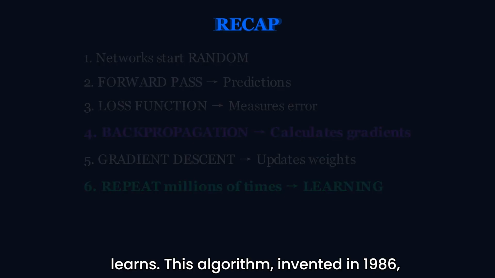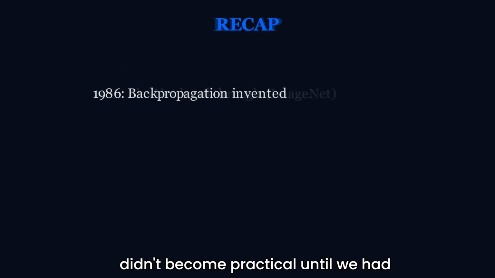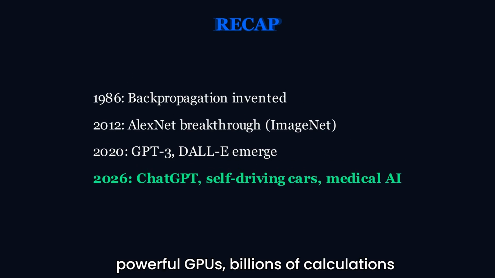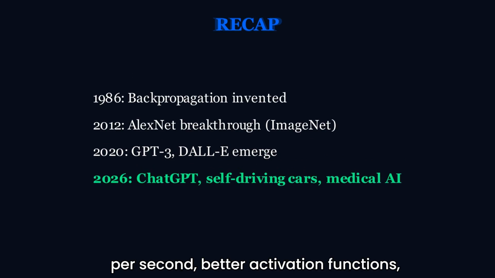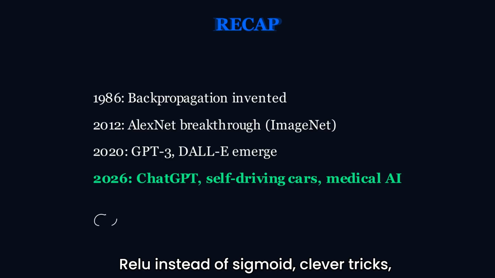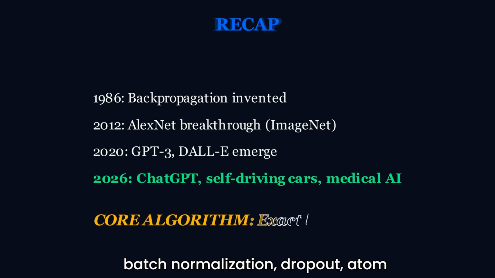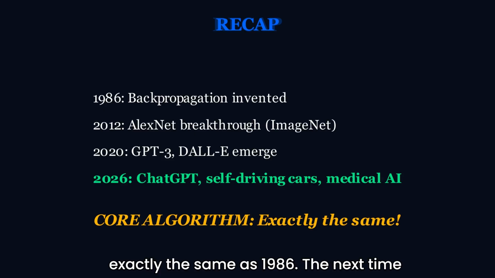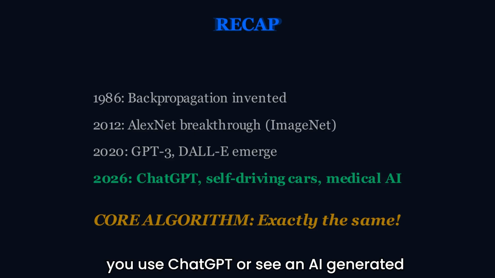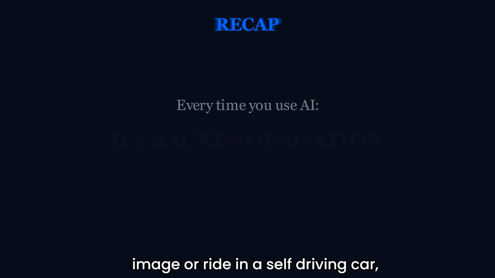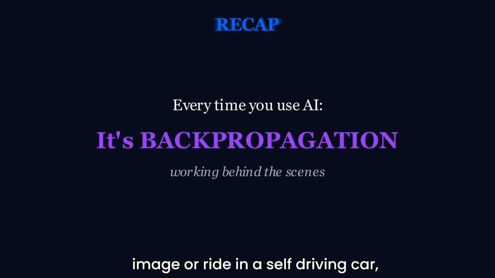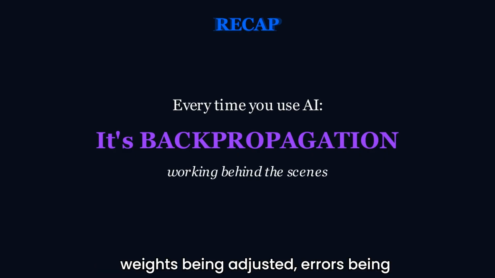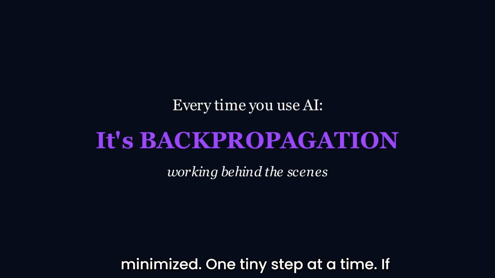This algorithm, invented in 1986, didn't become practical until we had massive datasets, millions of examples, powerful GPUs, billions of calculations per second, better activation functions, ReLU instead of sigmoid, clever tricks, batch normalization, dropout, Adam optimizer. But the core algorithm? Exactly the same as 1986. The next time you use ChatGPT or see an AI-generated image or ride in a self-driving car, remember, deep down, it's all backpropagation. Gradients flowing backwards, weights being adjusted, errors being minimized, one tiny step at a time.